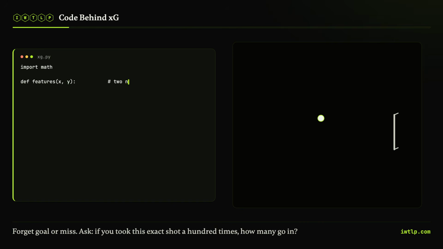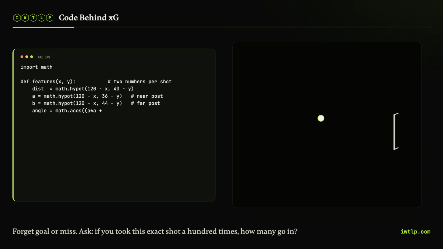Start with one shot. This one from Argentina, just outside the box. Forget goal or miss for a second. That is the noisy part. Ask the question the scoreboard cannot answer. If you took this exact shot 100 times, how many would go in?